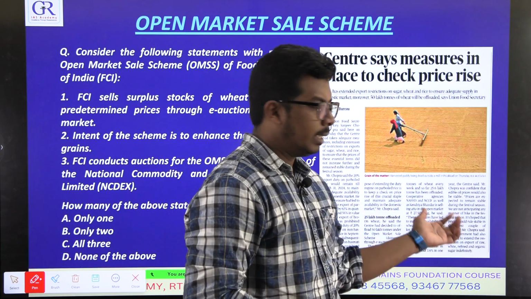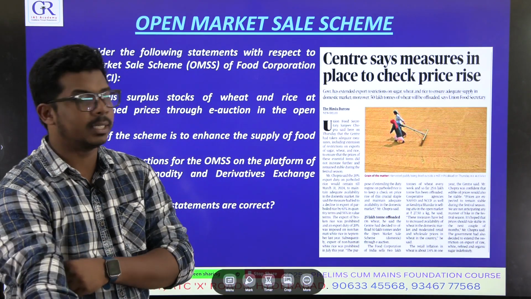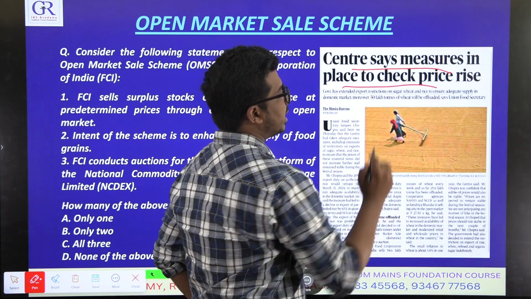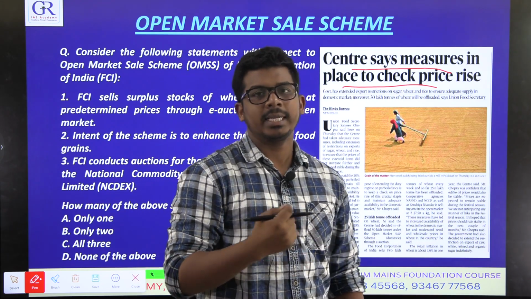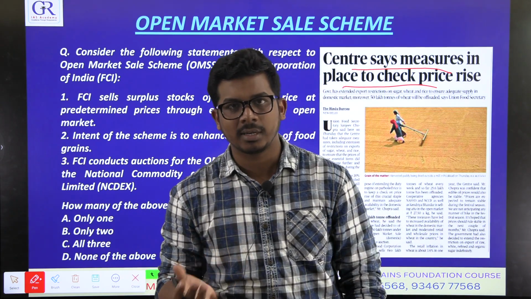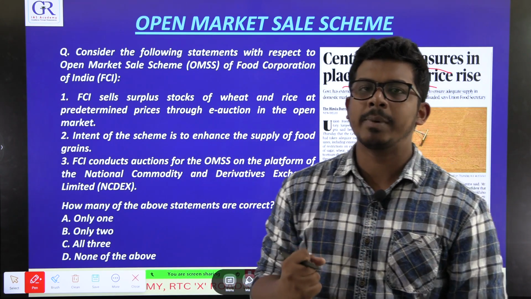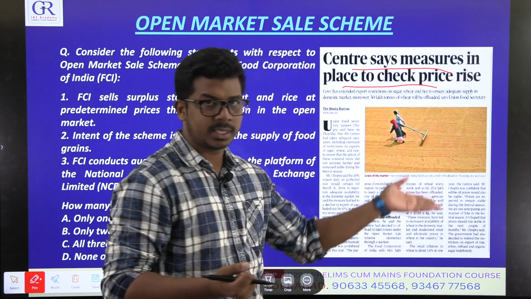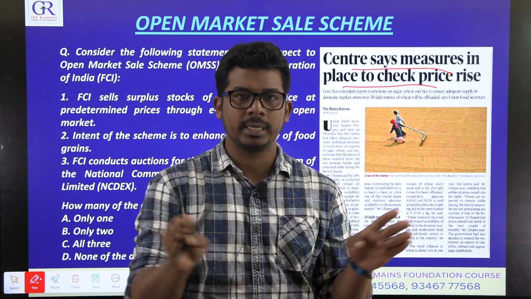So next news, see the news first. Here the news is not much important, but the theme behind the news is important. The center is assuring everyone that measures are in place to check price rise. Recently there is a rise in prices of rice and wheat. Inflation is growing high, so common people are worried about the prices. So the government has taken some measures to keep the prices of rice and wheat stable, at the normal level.